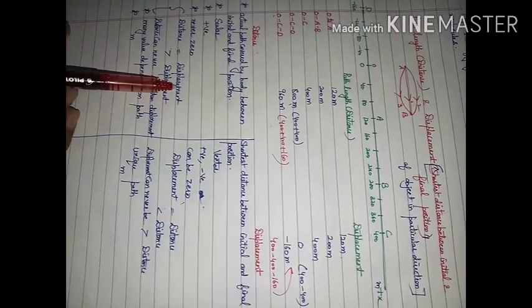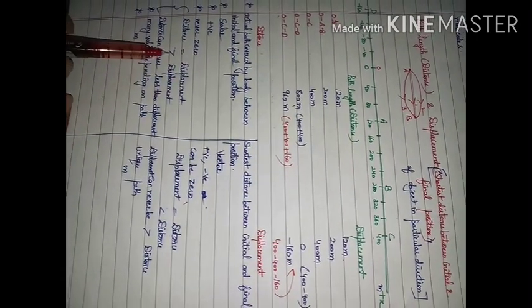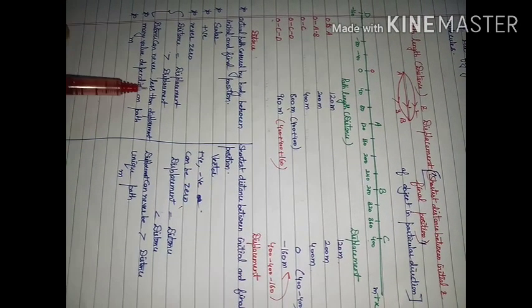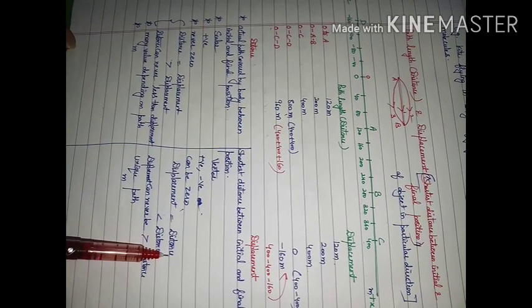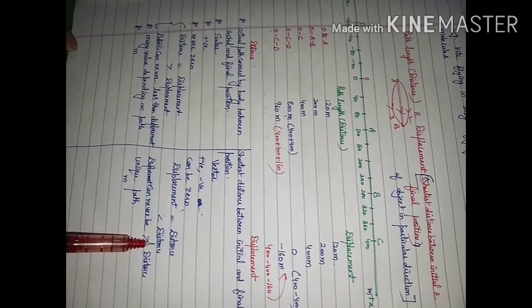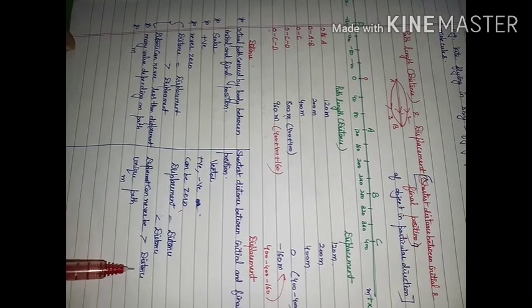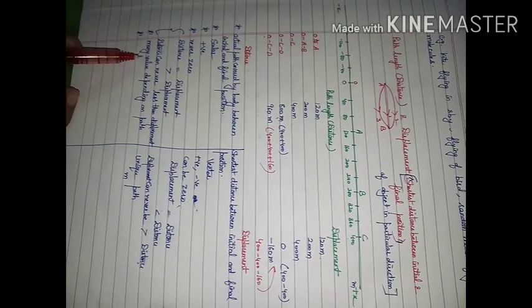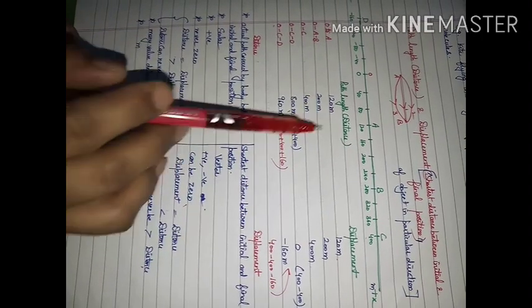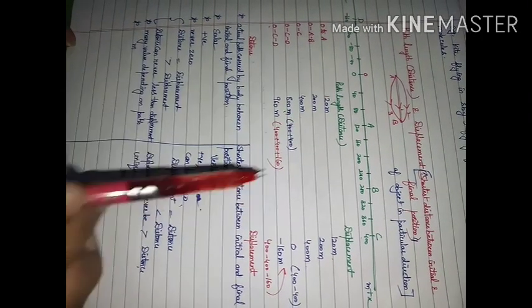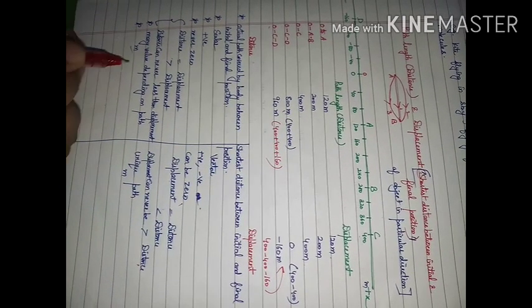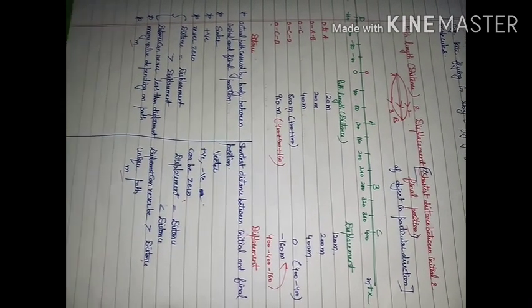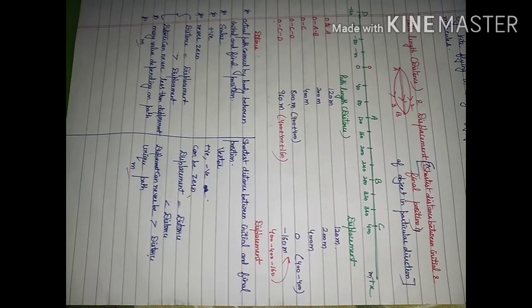Distance can be equal to or greater than displacement, but never less than displacement. Displacement can be equal to or less than distance, but can never be greater than distance. Distance depends on the path followed, while displacement is unique. And the similarity is that both have the same unit, that is meter.